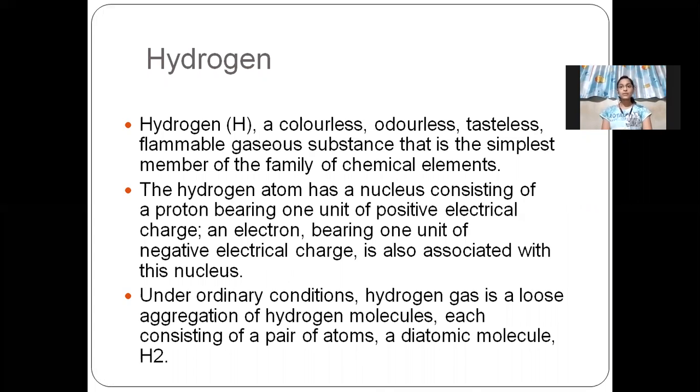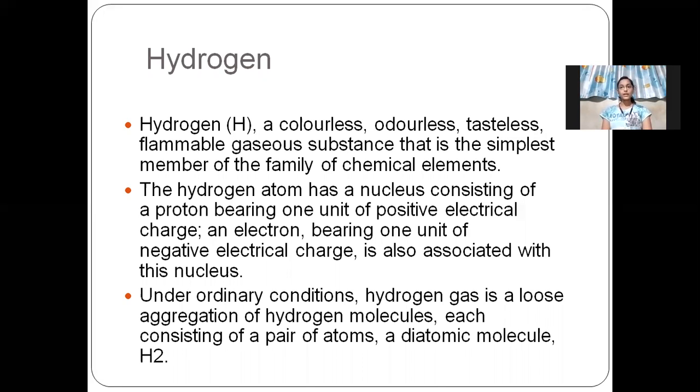As we know, every atom consists of some number of protons, some number of electrons, and some number of neutrons in it, and the nucleus of an atom consists of protons and neutrons. In every atom, protons are of positive charge and electrons are of negative charge.